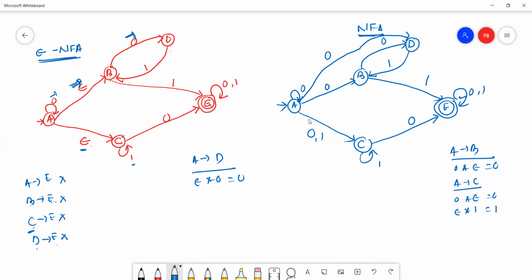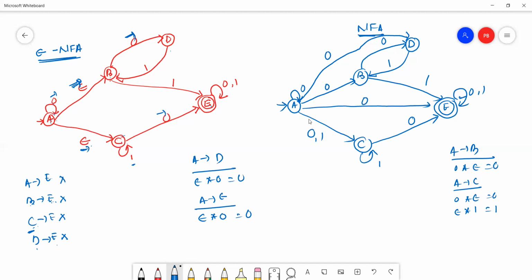Okay, now we have to check whether any other transitions are there. From A to E, see here, is there any transition from A to E? Yes, this is epsilon, this is 0. Epsilon into 0, that is 0. Any other transitions?